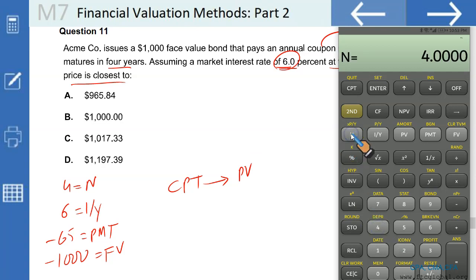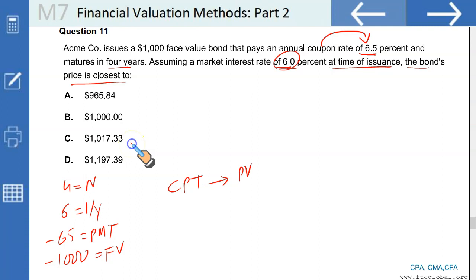4 is your term. 6 is your interest rate per period. Negative 65 based upon 6.5% is your regular yearly payment, and negative 1000 is going to be your face value. Compute PV, it's 1017.322. Since you are making a higher coupon payment of 6.5% whereas the market rate is 6%, your bond sells at a premium. 1017.33 approximately is your answer. So that gives you C to be the correct option.